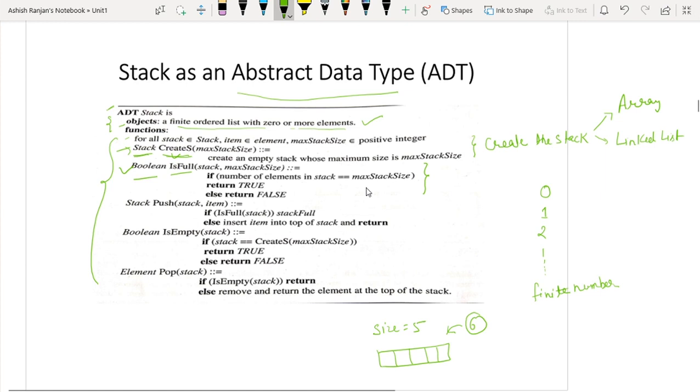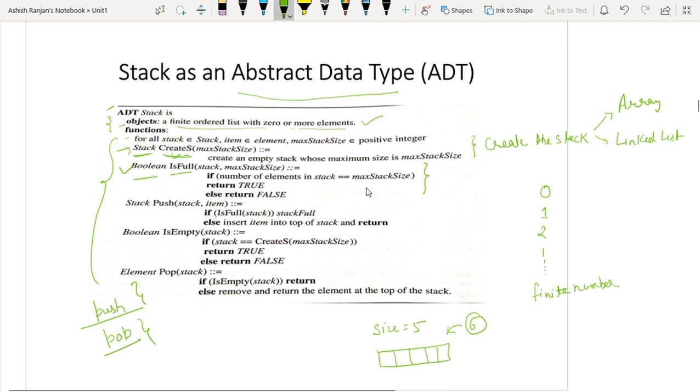Whenever you insert in the stack, insertion is called push, and in the stack deletion is known as pop. Push and pop. So push is nothing but insertion and pop is deletion. So from now onward, I will tell you in terms of push and pop. I will not say insert and delete. I will say push and pop.